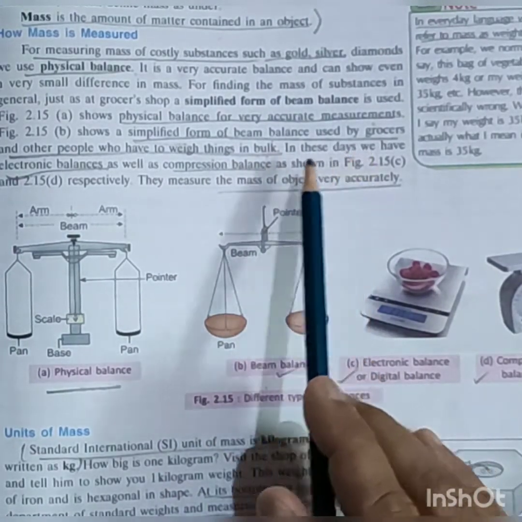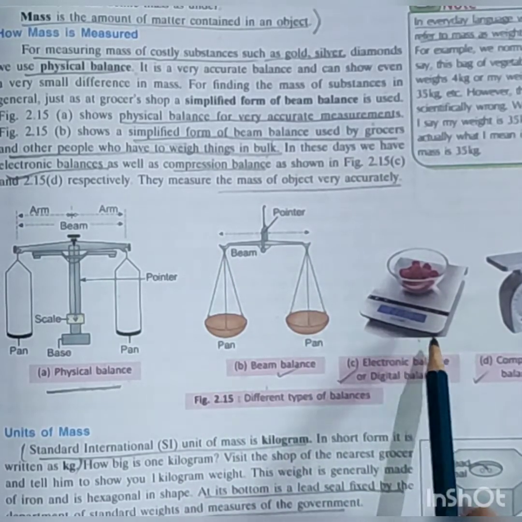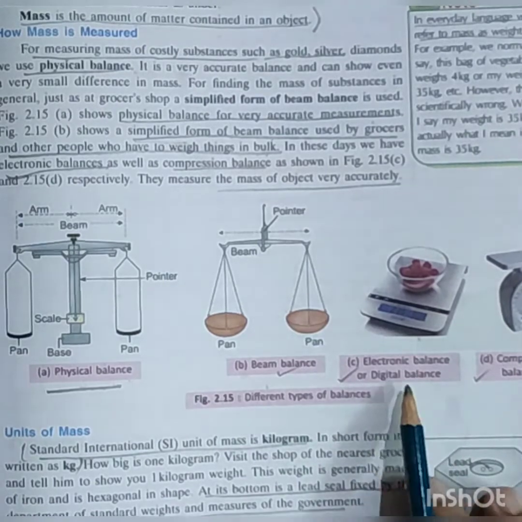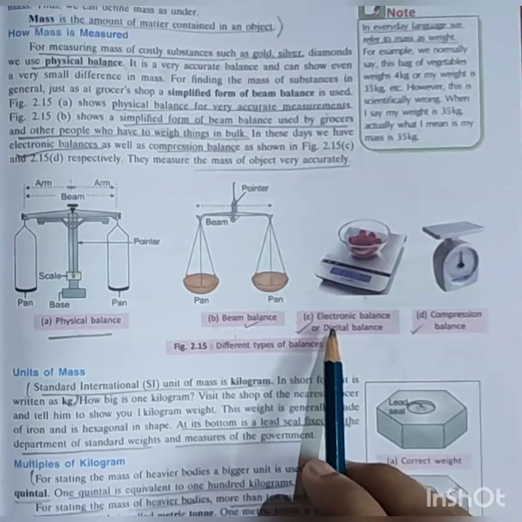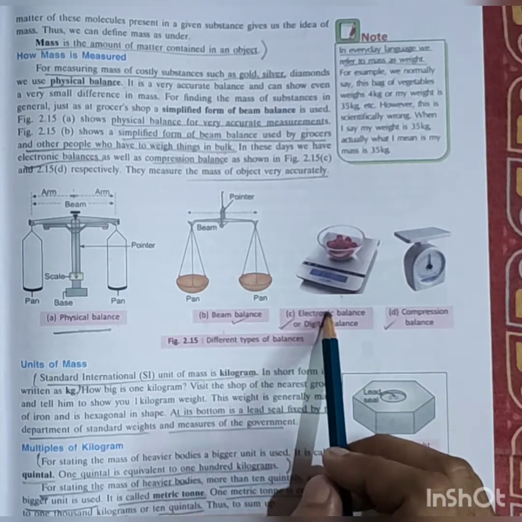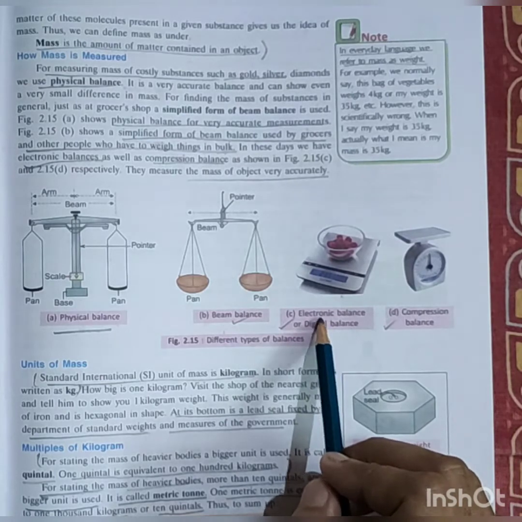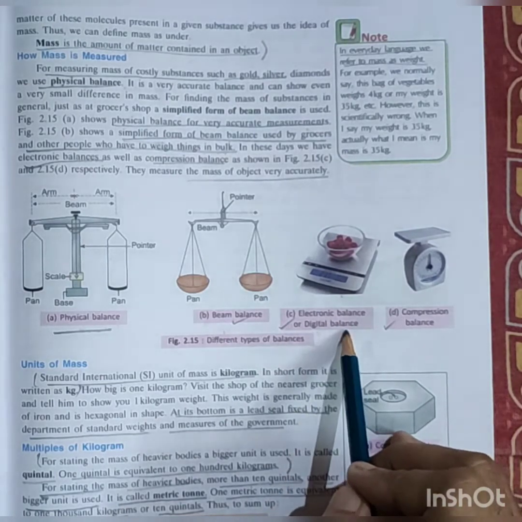Nowadays we are using electronic balance to measure. This electronic balance or digital balance gives a little more accurate measurement.